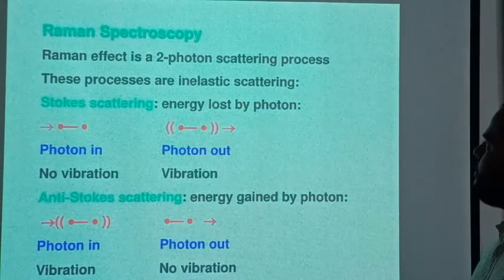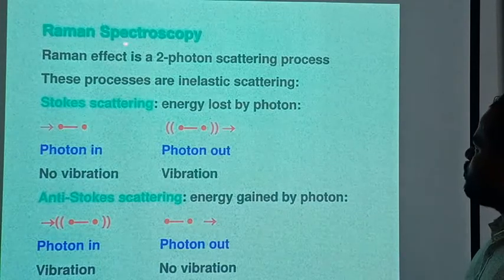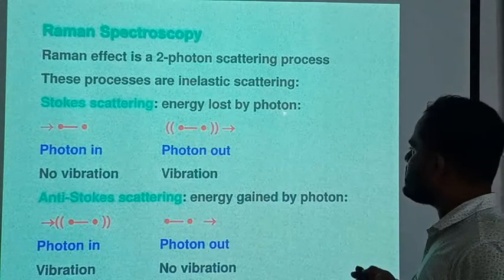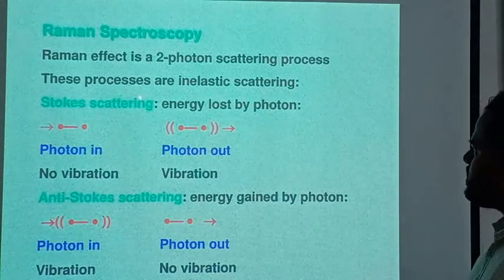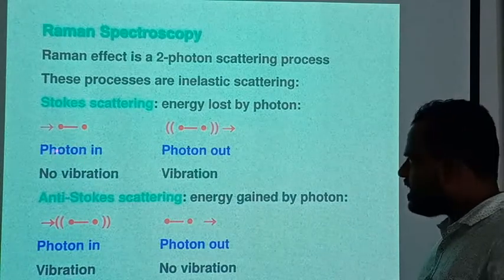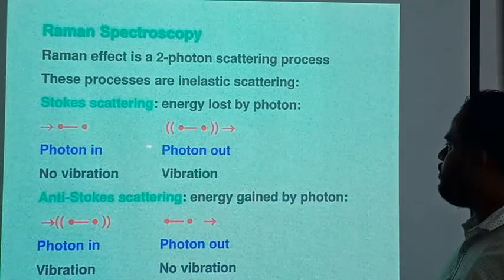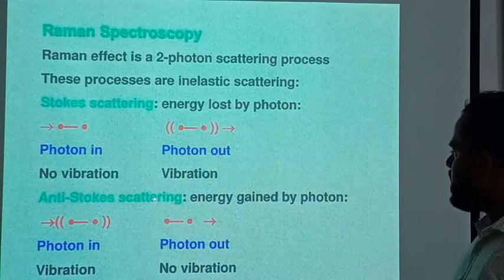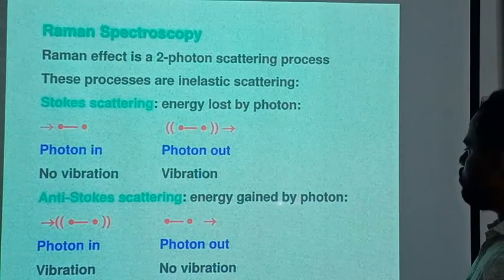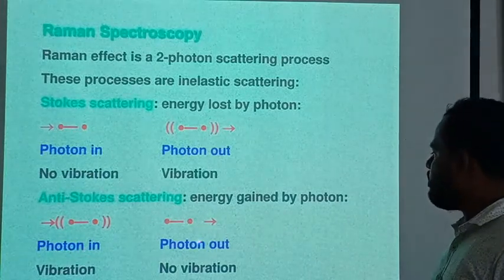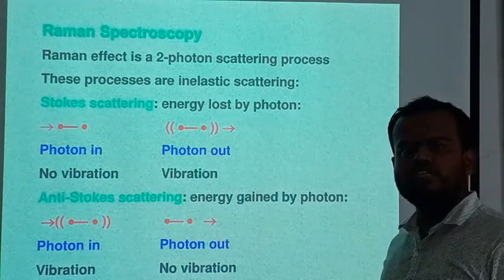Raman spectroscopy. In Raman spectroscopy, the Raman effect is a two-photon scattering process. These processes are inelastic scattering. In Stokes scattering, energy is lost by the photon: when the photon is in, there is no vibration, and when the photon is out, there is a vibration. In anti-Stokes scattering, energy is gained by the photon: when the photon is in, vibration occurs, and when the photon is out, there is no vibration in the molecule.